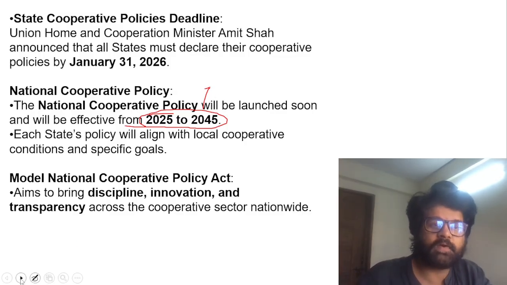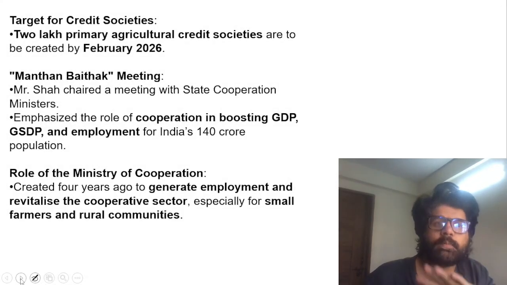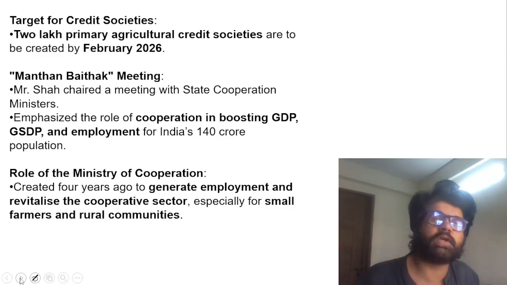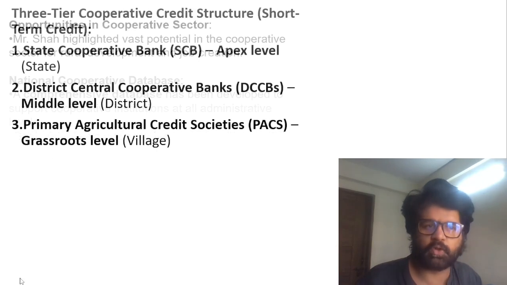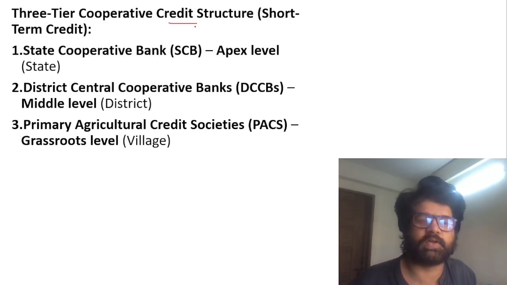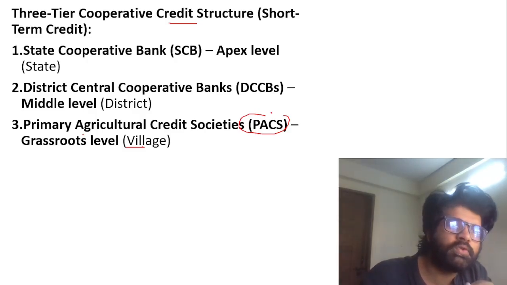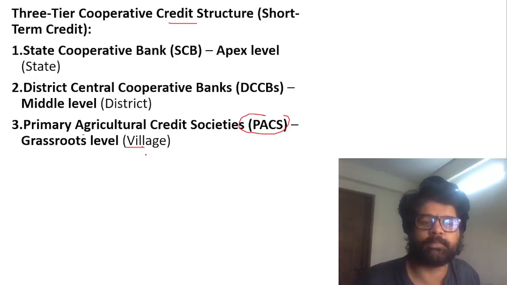And then there are different ways of funding when it comes to cooperatives. Let's first talk about the three-tier model of funding for cooperatives, and the people at the lower level. Three-tier cooperative credit structure: at the grassroots level, you have PACS. You have to know these words, guys. Scheduled commercial banks, regional rural banks, people know these things. But what is PACS? Primary Agricultural Credit Society.